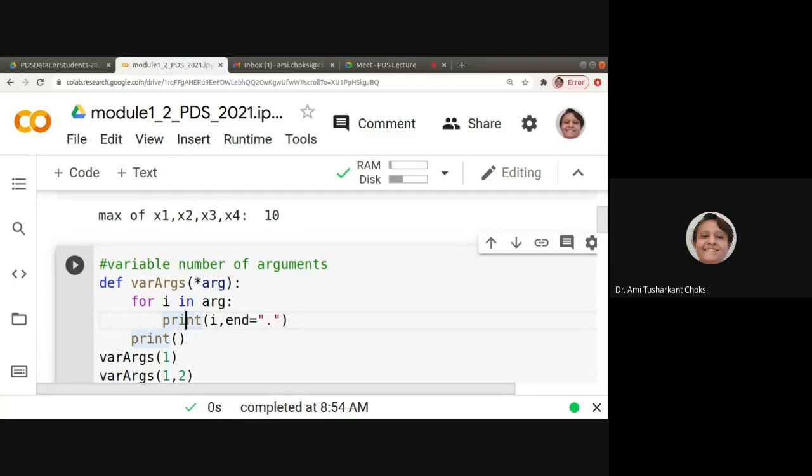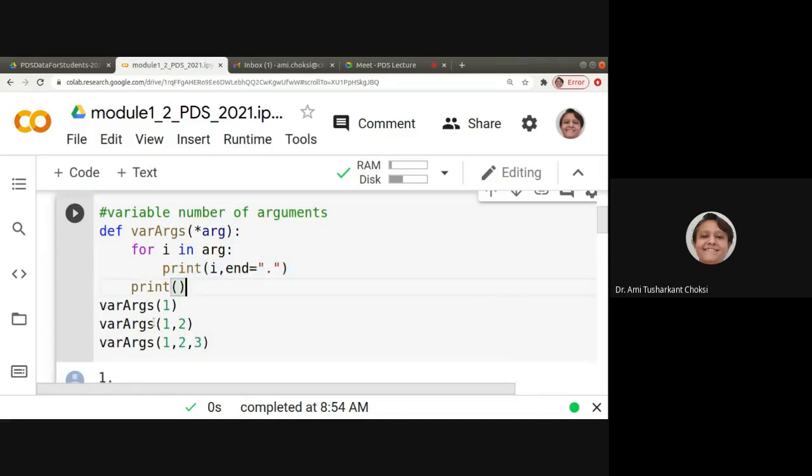It is up to you whether you want to use it or not. But if we are having something like this, the output will be occupying less space, right? So that is preferred. After that, we'll be printing one line only, okay? So let us call this function varargs with 1 argument, varargs with 2 arguments, and varargs with 3 arguments. Let us run this.